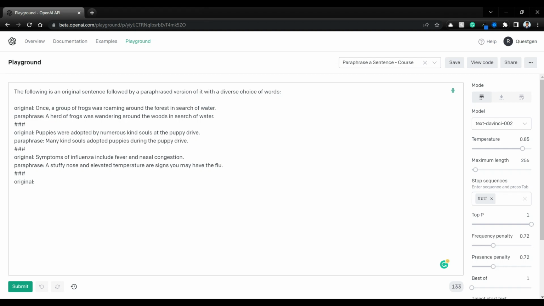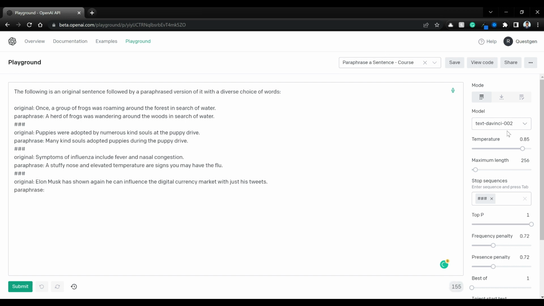Hello everyone, welcome back. Previously we have seen how we can generate novel datasets, paraphrase datasets with GPT-3. Now let's see how we can use the same prompt to actually paraphrase any sentence. So the beauty is that instead of just giving original, give your actual sentence here and then give paraphrase: so that your original sentence is paraphrased by GPT-3. In order to see this in action, let's just add a sentence here and then add paraphrase.